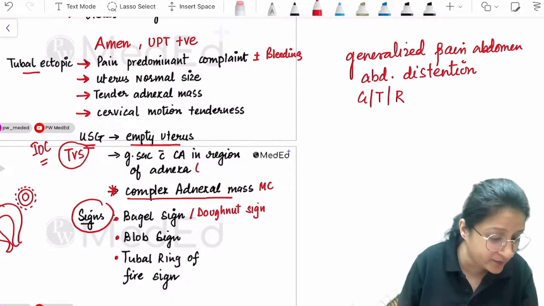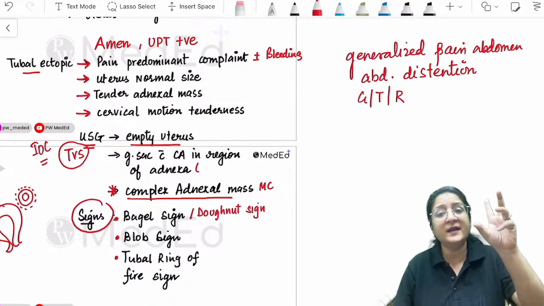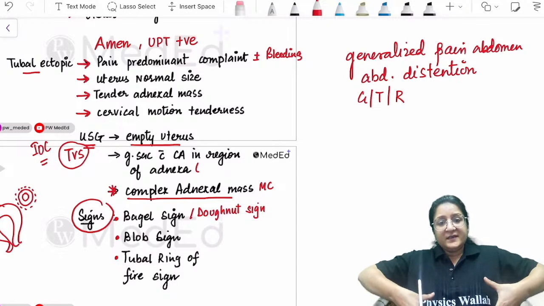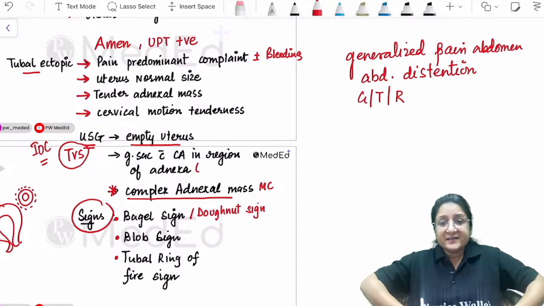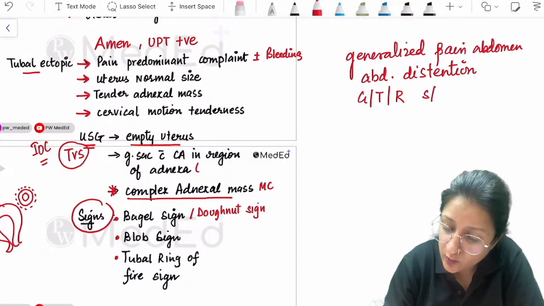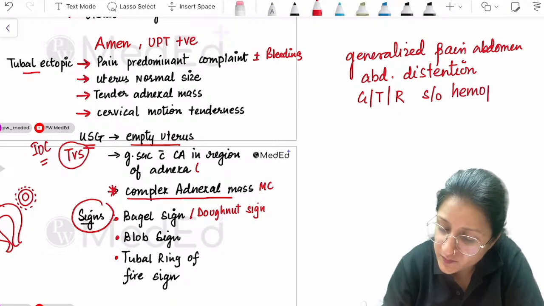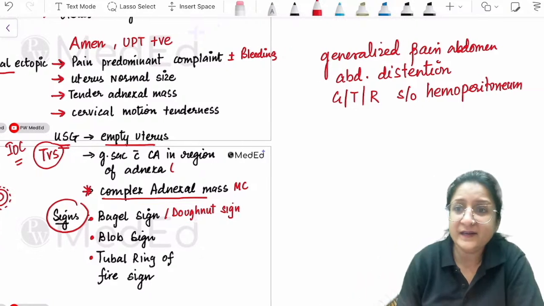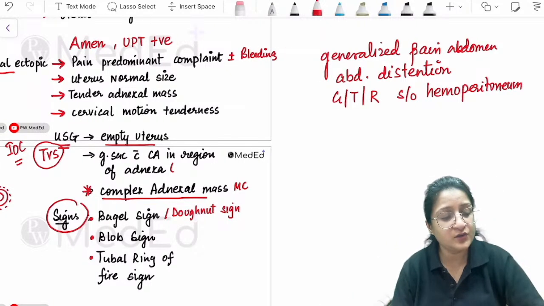Yes, we'll see the POD also, but go step by step. Pain, then abdominal distension will be there. Guarding, tenderness, rigidity could be there. This is because of hemoperitoneum.